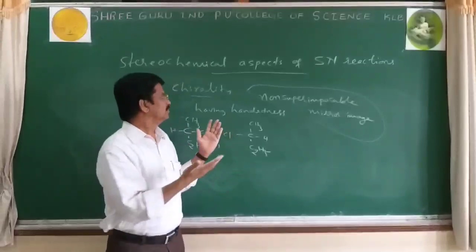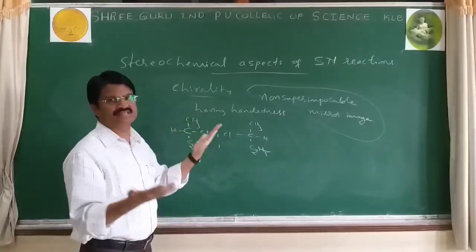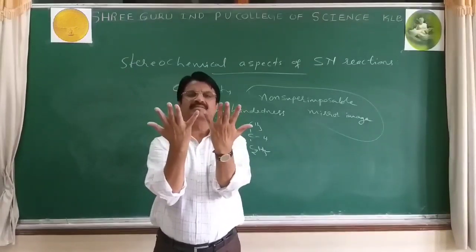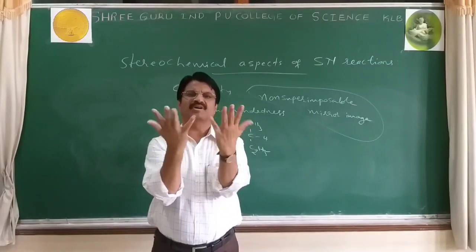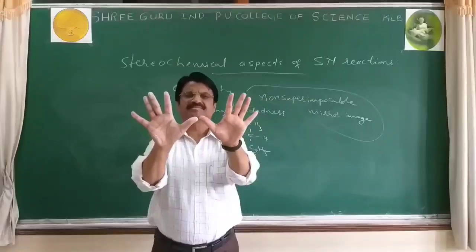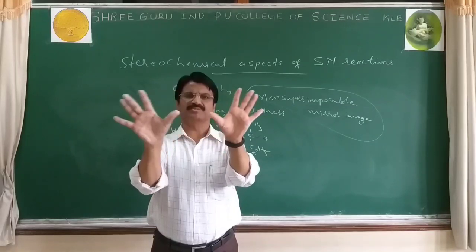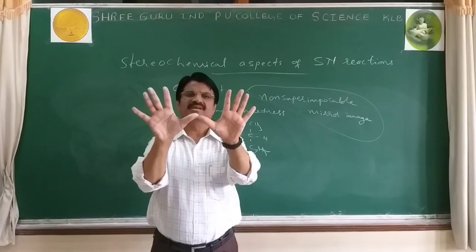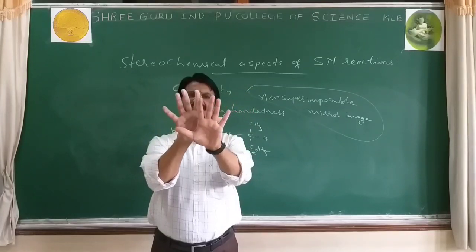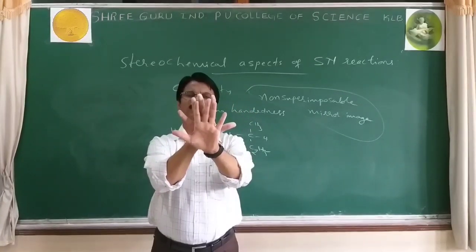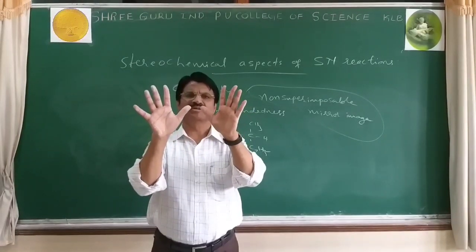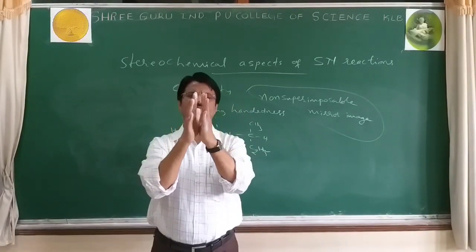Now, that's why here I told handedness. You can see there is a mirror image of this type. These two thumbs you can observe. These are mirror images, but they are not superimposable. It is said to be non-superimposable. But don't think we can overlap like this.